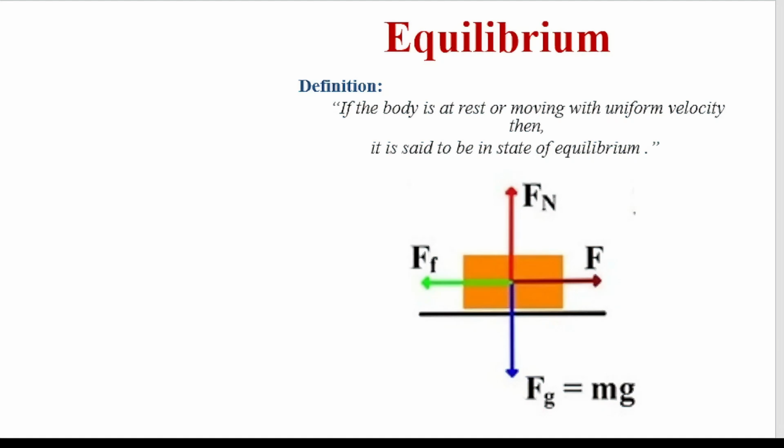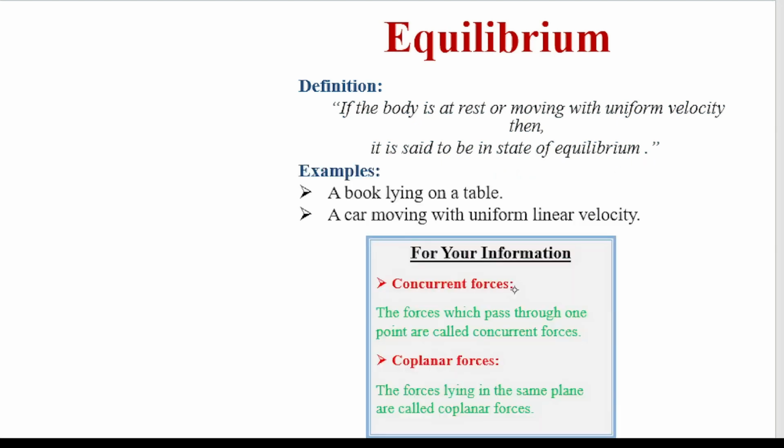आज का हमारा टॉपिक है इक्विलिब्रियम। Definition of equilibrium is that if the body is at rest or moving with uniform velocity, then it is said to be in the state of equilibrium. Examples of equilibrium is book lying on a table or a car moving with uniform velocity is in the state